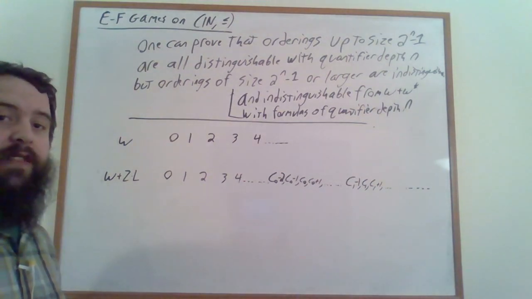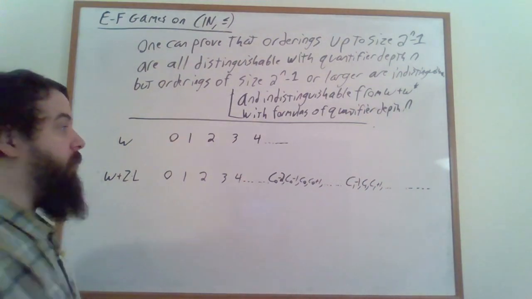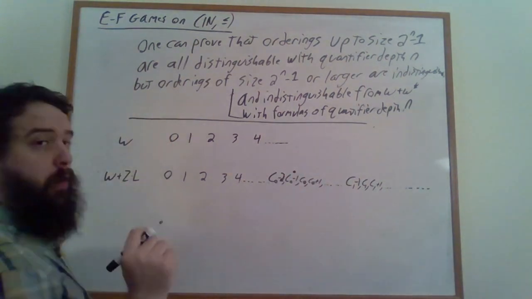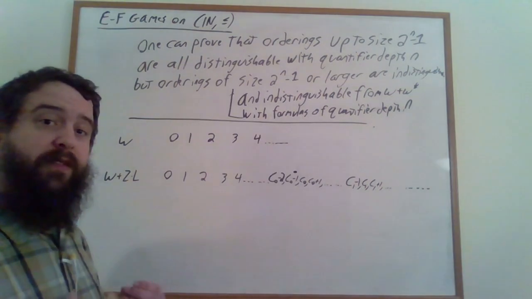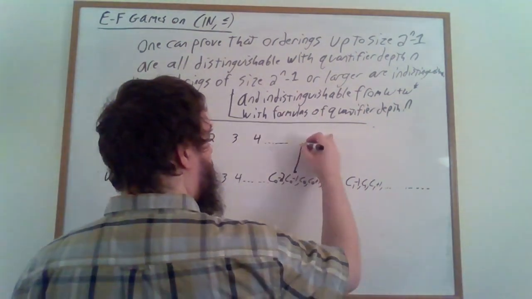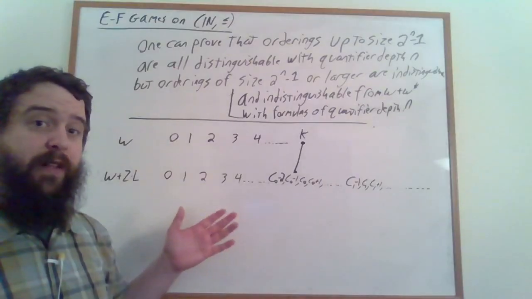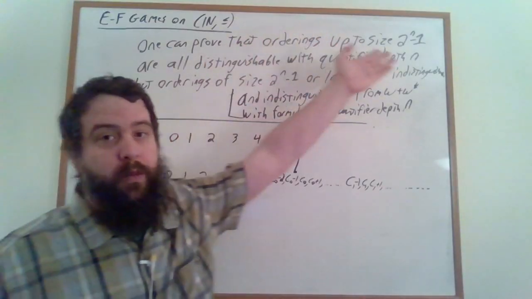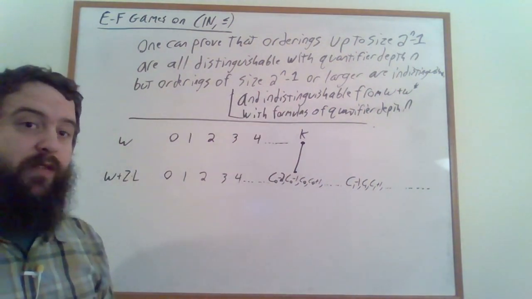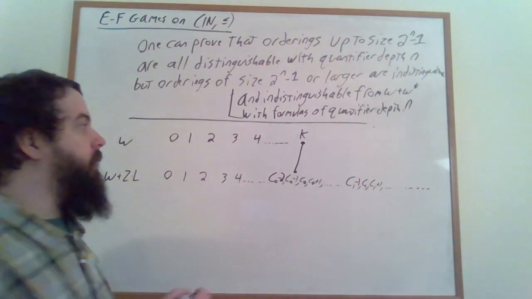The only interesting case is if Spoiler plays at one of the points in one of the z parts of a woozle. Then Duplicator must match this point to a sufficiently large element of omega. Let's just call it k for now, but of course we can tell exactly what size this point has to be by the constraints that it has to satisfy.